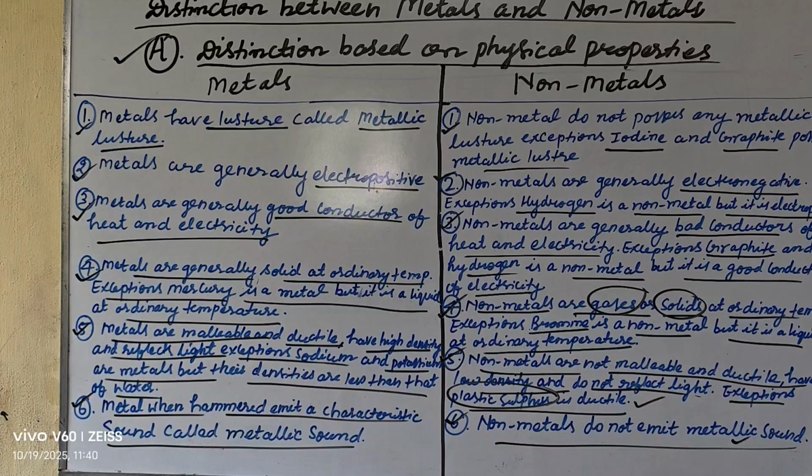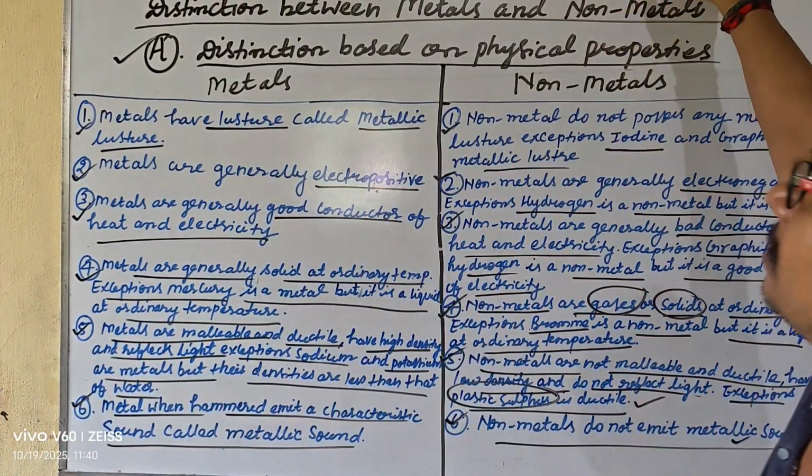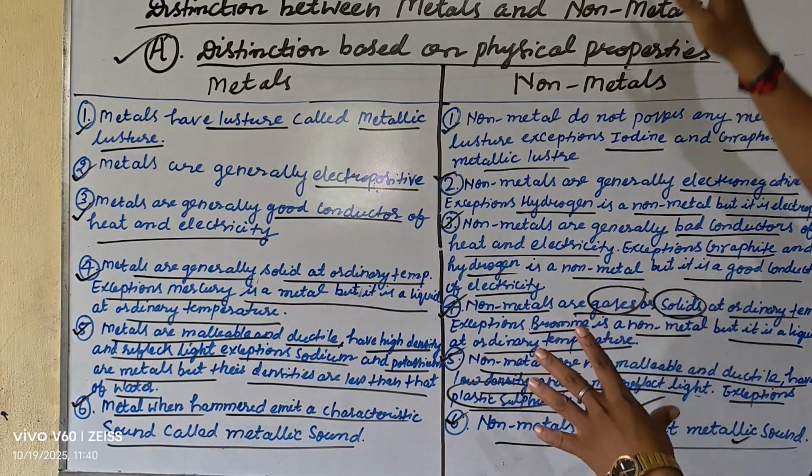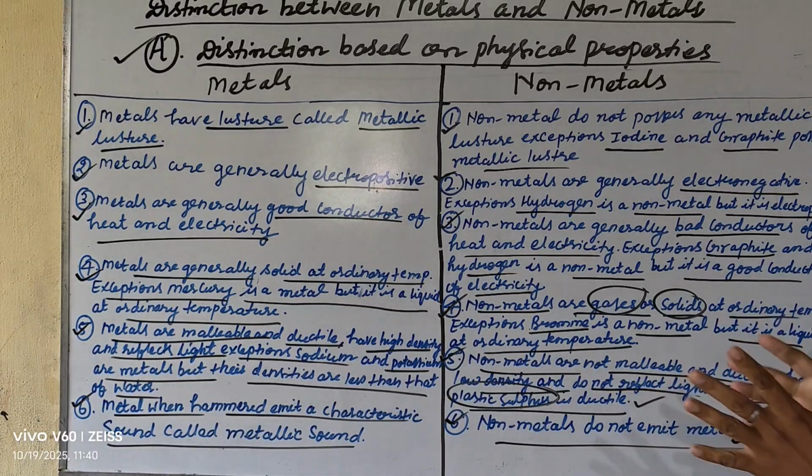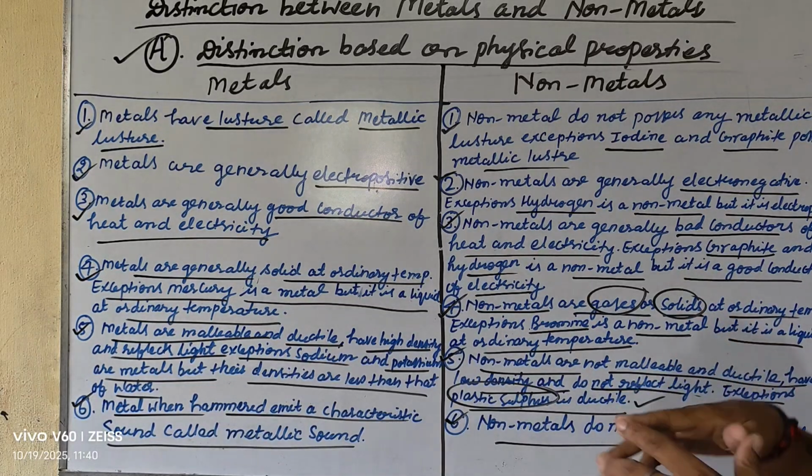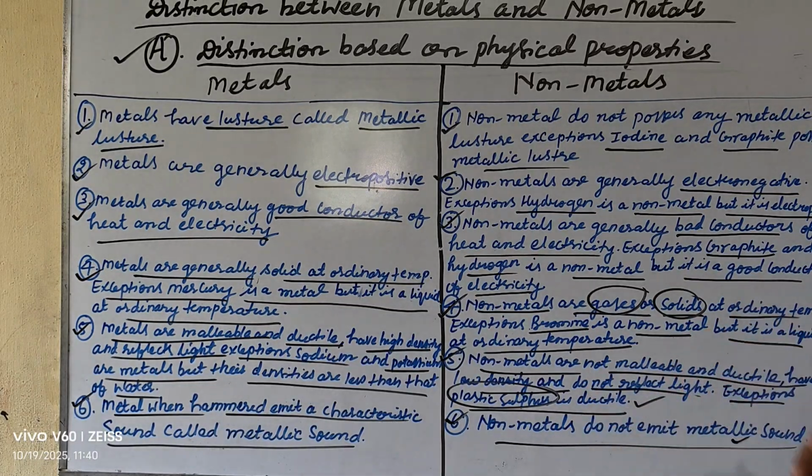Today I am going to discuss chapter number 3, Metals and Nonmetals. The distinction based on the physical properties of metals and nonmetals. First point: metals have luster, called metallic luster. Nonmetals do not possess any metallic luster, except iodine and graphite, which possess metallic luster.